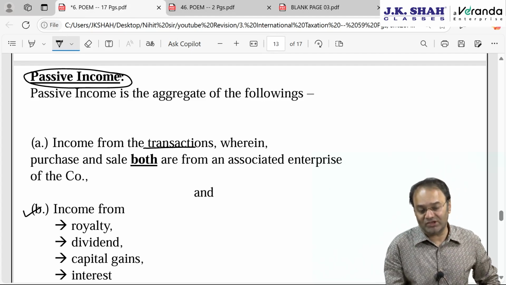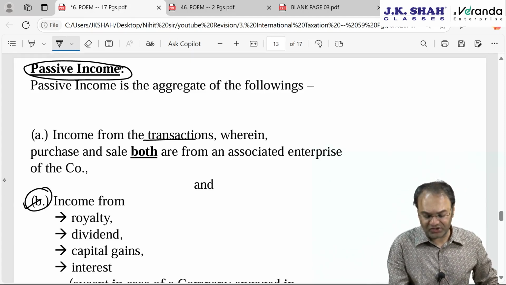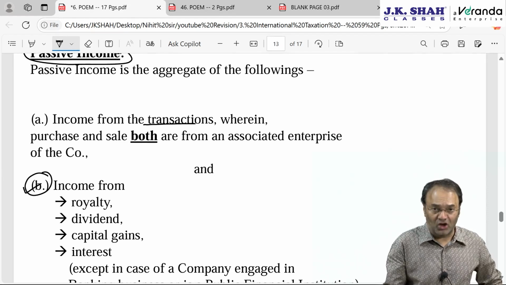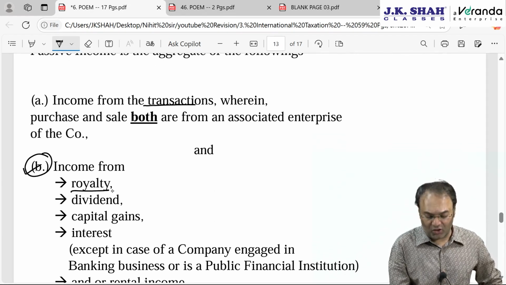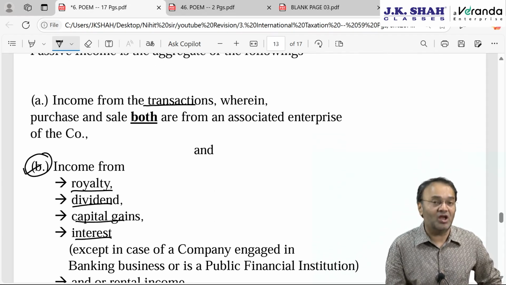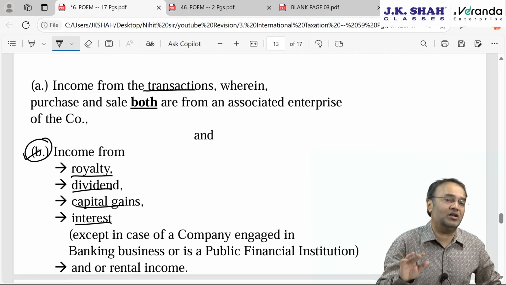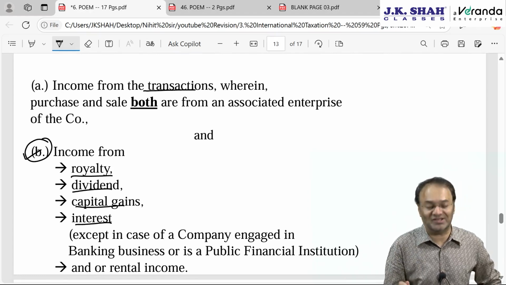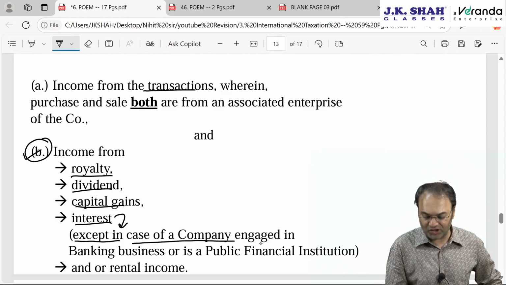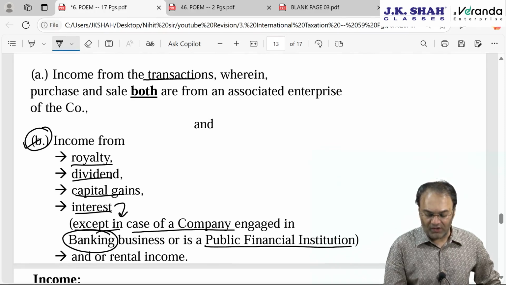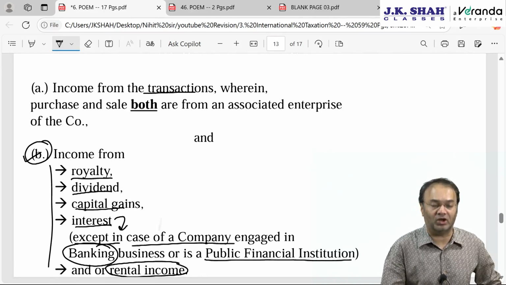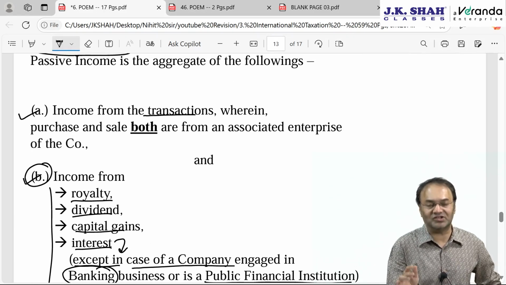So passive income has two meanings, starting with the second meaning first. Interest, royalty, dividend, capital gain. However, interest is ideally a passive income, but not for banks and insurance companies, except in case of interest, except in case of a company engaged in banking business or a public financial institution. And the last one is rental income. These incomes are called passive income. This we know pretty well. In other chapters also we have discussed it somewhere.